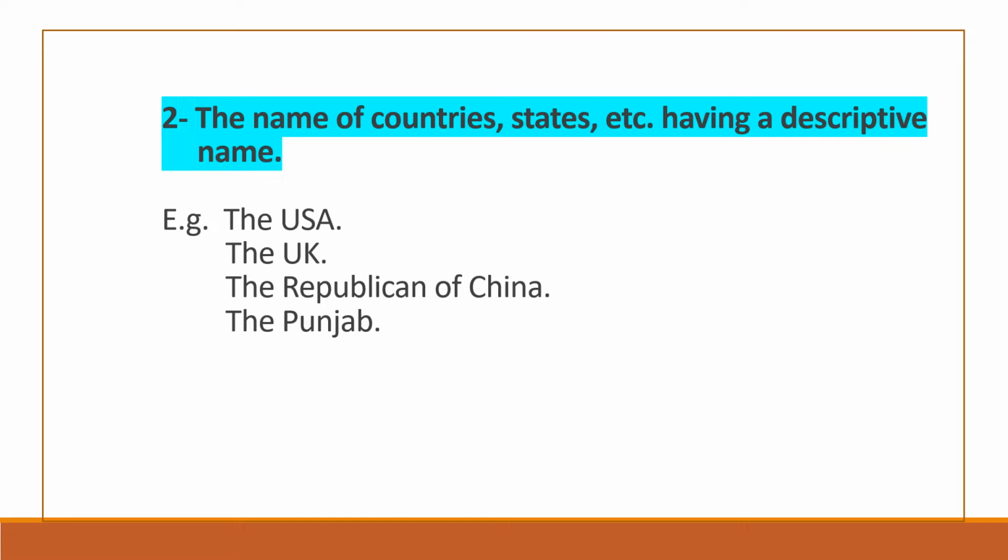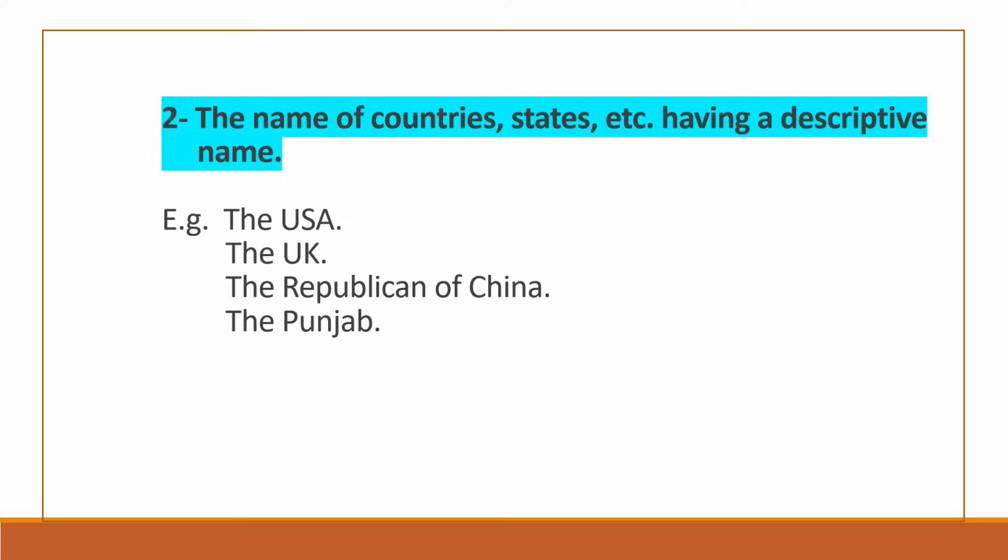The second point is we use the before the names of countries, states, etc. having a descriptive name. So for the countries and states which have a descriptive name, before them we have to use the definite article the. For example, the USA, the UK, the Republic of China, the Punjab. Before these states and countries we use the article the, because it is a combination of two or more words, like the United States, the United Kingdom. Because they describe more about that country, we have to use the article the